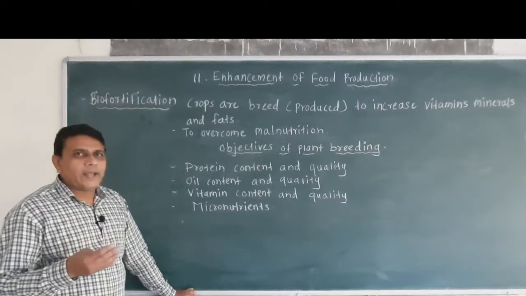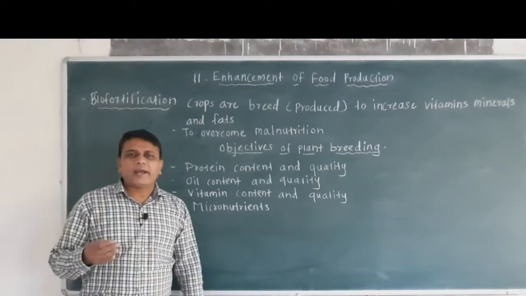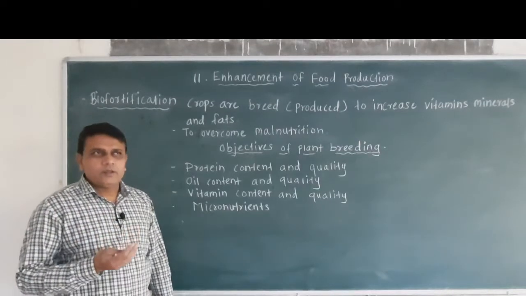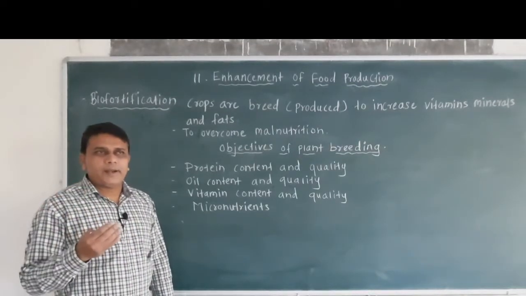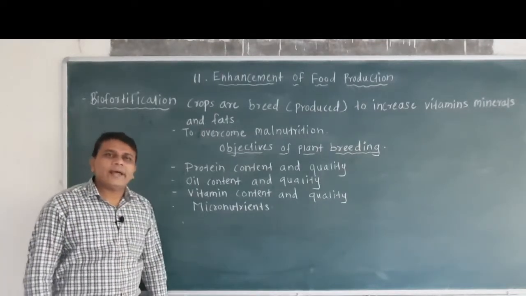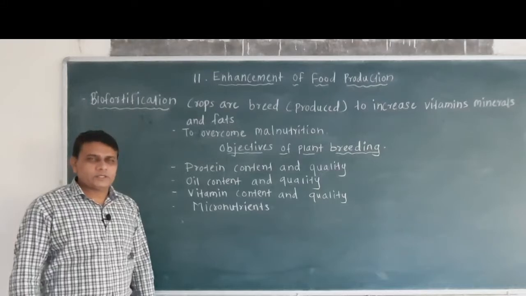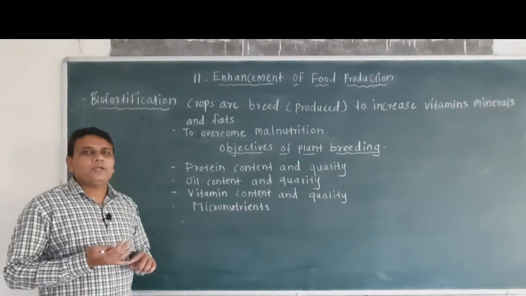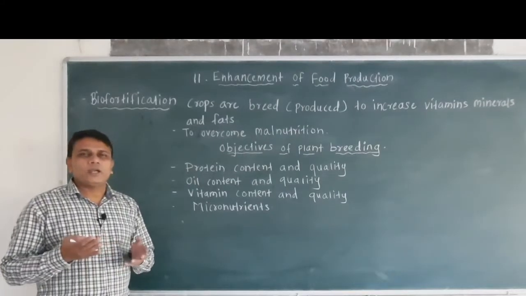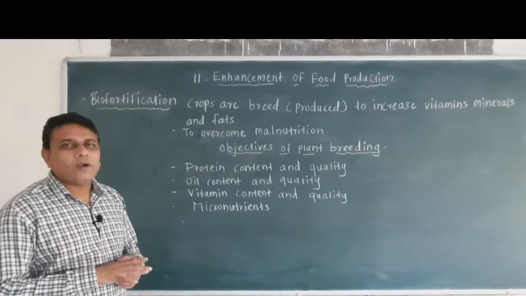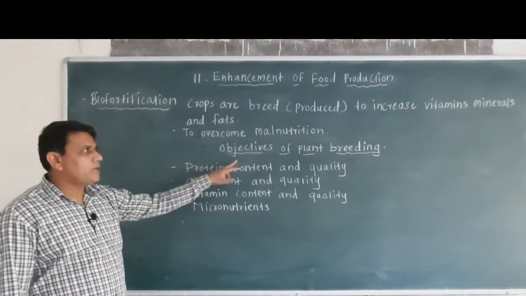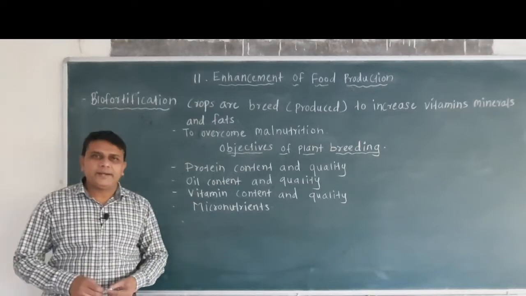Now you know that for proper growth and development, different kinds of vitamins as well as nutrients are required. The nutrients which are required in low amounts are called micronutrients, like vitamin B, vitamin C, vitamin E, zinc and magnesium. These are called micronutrients. So these are the objectives of plant breeding.